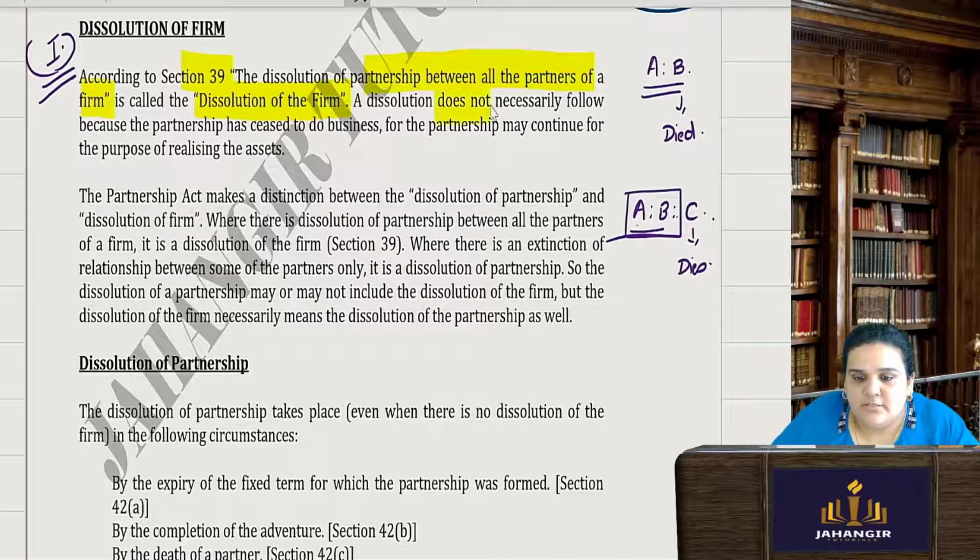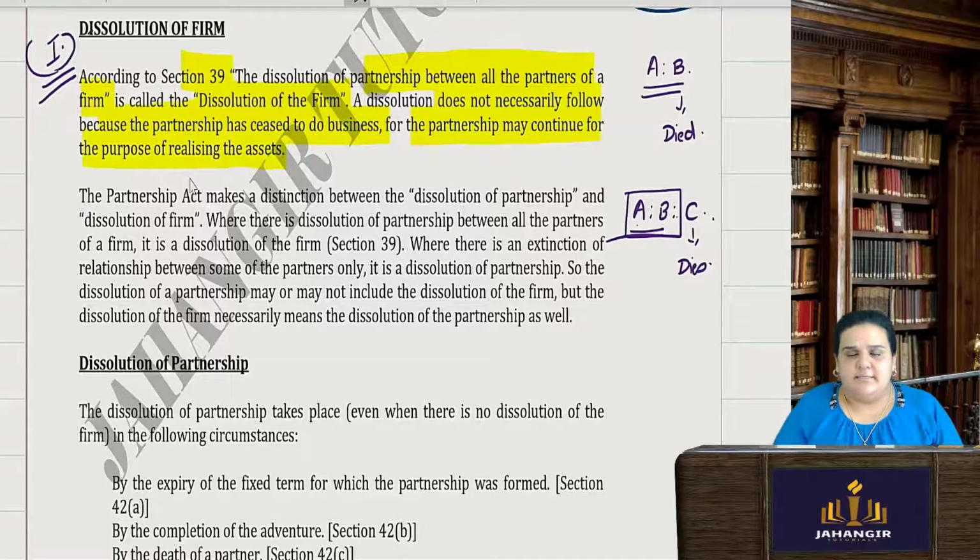A dissolution does not necessarily follow because the partnership has ceased to do the business, for the partnership may continue for the purpose of realizing its assets. Obviously, even after you have filed for dissolution, you have to realize the assets. You have to sell the assets, pay off the remaining liability, and whatever surplus is left with the firm is then divided between the partners.